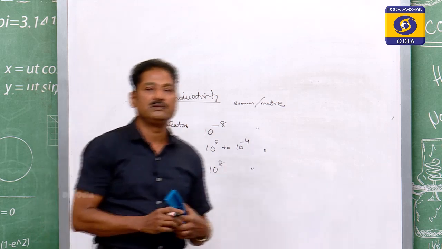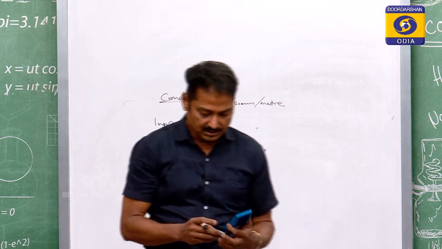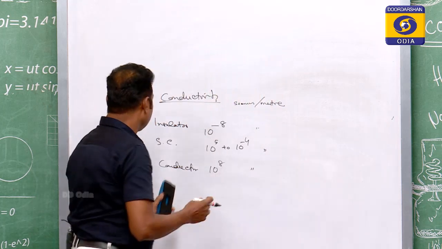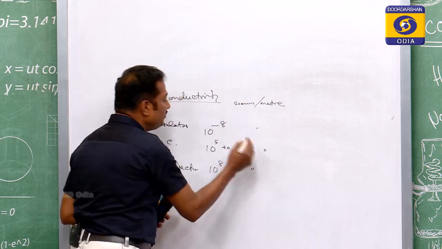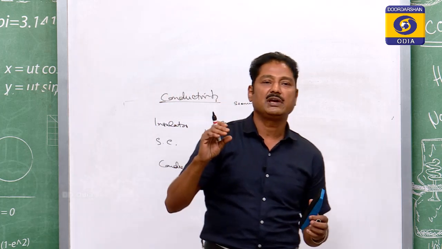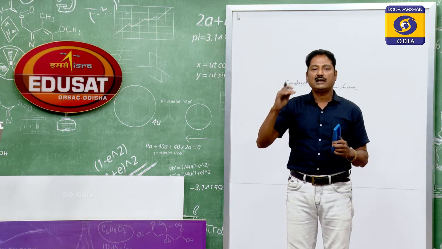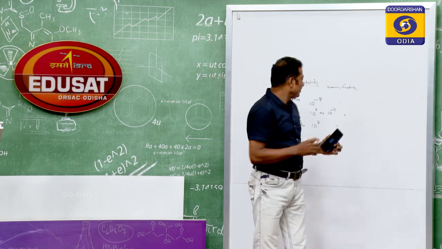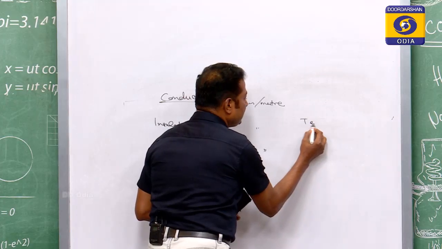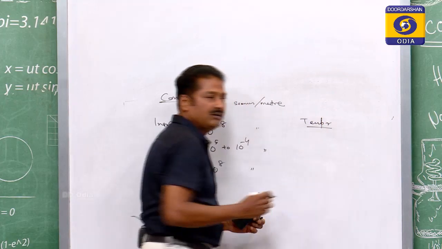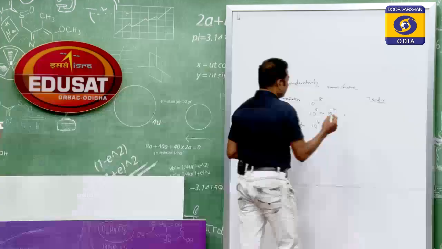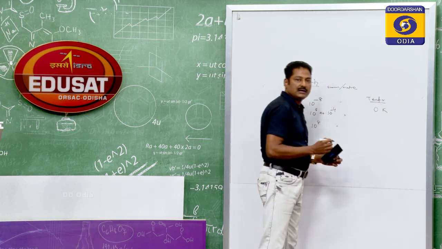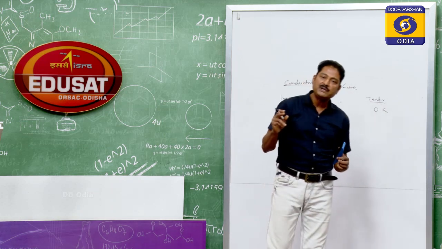So, these are the conductivity, but in pure semiconductor, the band gap is very small. So, you can get the electrons easily transferred from the valence band to the conduction band. But the temperature is also very important for conductivity of a semiconductor. If the temperature is suppose 0 Kelvin, then your semiconductor will behave as an insulator.